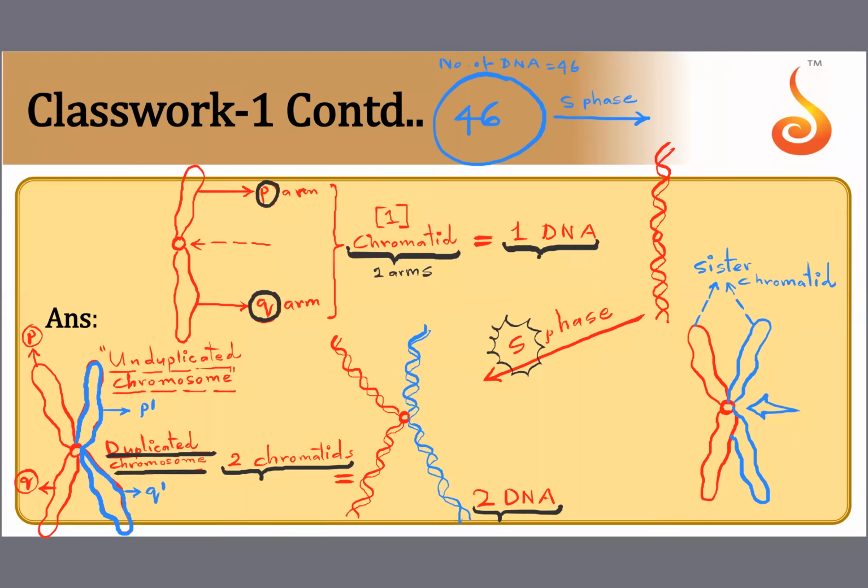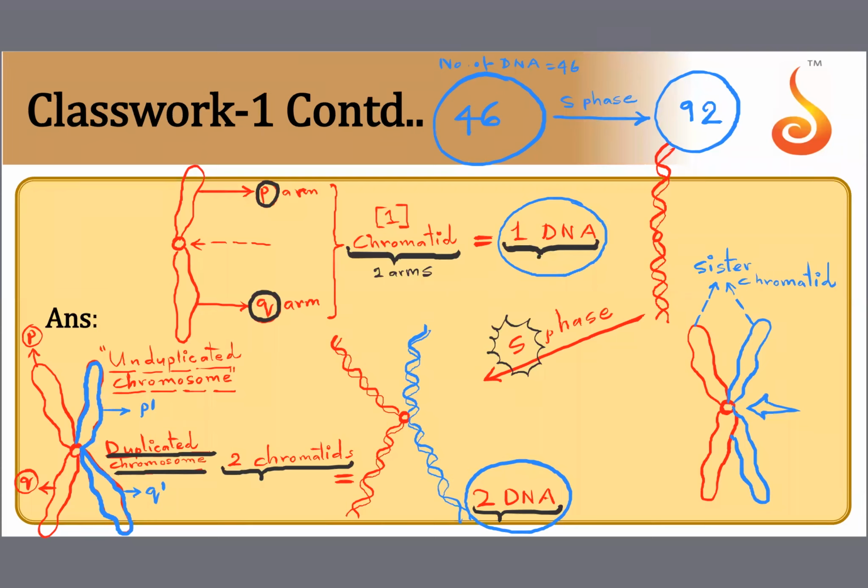So the number of DNA molecules after S phase becomes 92. 46 becomes 92. Like how 1 became 2. Here, there was only one DNA molecule in the beginning, but after S phase, we have 2 DNA molecules. So in one chromosome, one DNA molecule became 2. In 46 chromosomes, it becomes 46 into 2, 92. This is called DNA duplication. This happens not during G1 phase, not during G2 phase, but during the S phase of interphase.